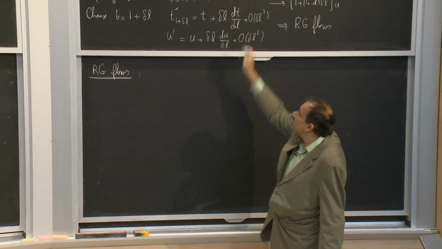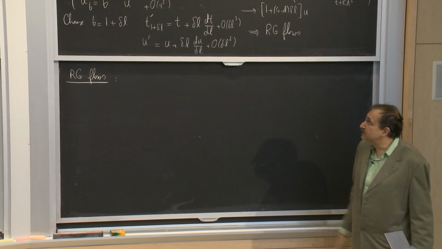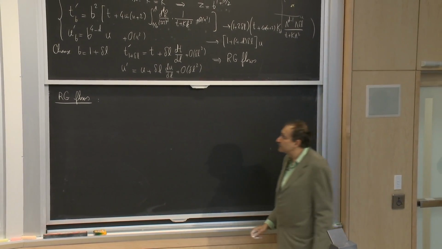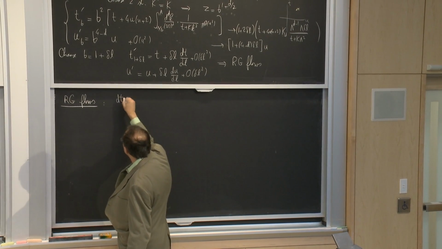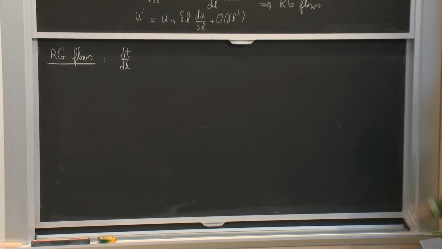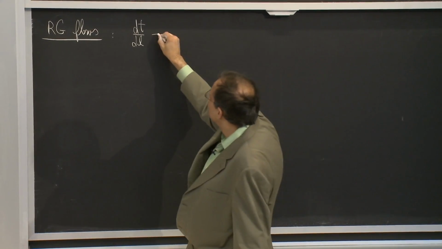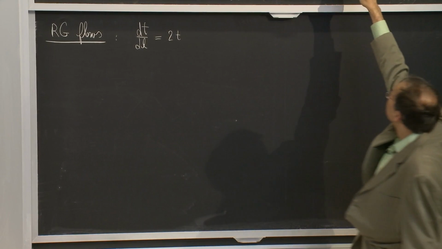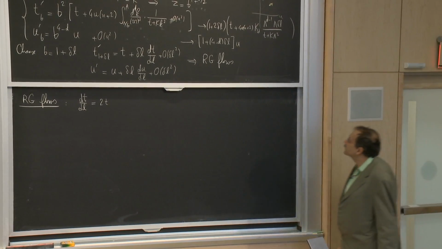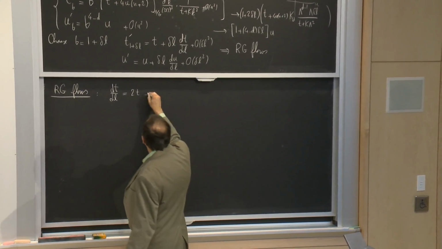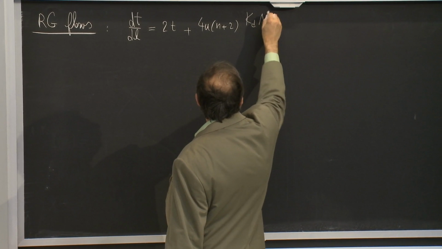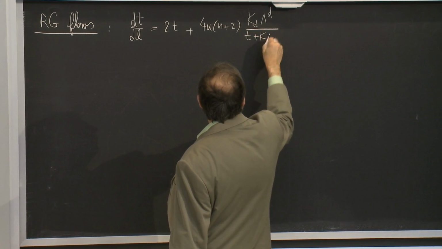So the left-hand side is T plus delta L dt by dl. The right-hand side, if I expand, there is a factor of T, so that gets rid of. And I'm left with a term that is proportional to delta L, whose coefficient on the left-hand side is dt by dl. And the right-hand side, I get either a factor of 2t from multiplying the 2 delta L with t, or from multiplying the 1 with the result of this integration, I will get a 4u n plus 2 kd lambda to the d divided by t plus k lambda squared.